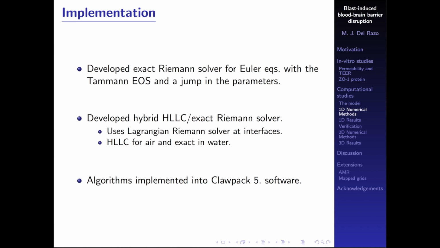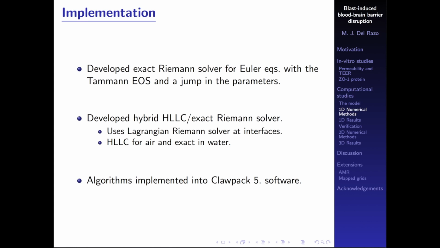Some of the things that we implemented: we developed an exact Riemann solver for the Euler equations with a Tammann equation of state with a jump in the parameters. This was important, first, because it's going to be a reference solution for our problem, and it's going to be useful for validation and verification of the algorithm.